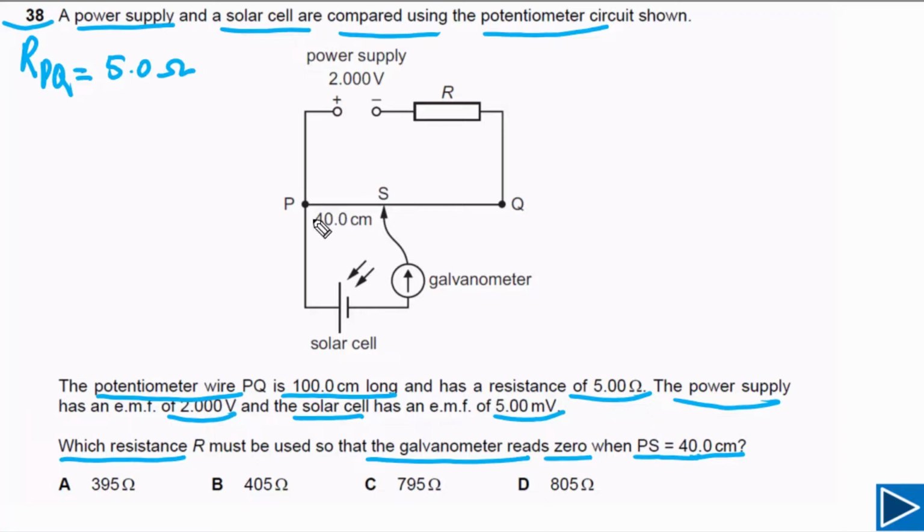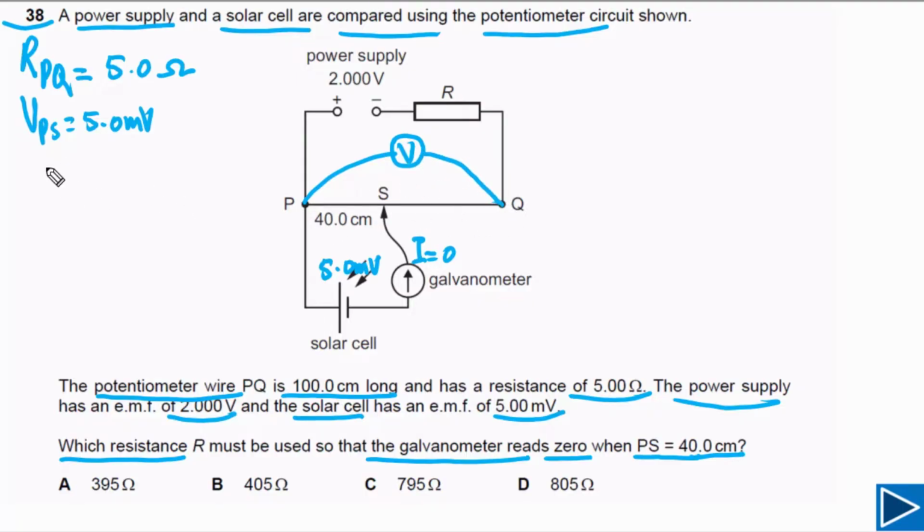But we need to understand the potential difference across PS. This is equal to 5.0 millivolts when the galvanometer reading is equal to 0. So this is the first point we need to understand. Simply, in this case VPS is equal to 5.0 millivolts, and the length of PS is also given, that is equal to 40 centimeters, and the length of PQ is given, that is equal to 100 centimeters. So we can find out the potential difference across PQ. This is our main goal now. First of all, we need to find out the potential difference between P and Q.